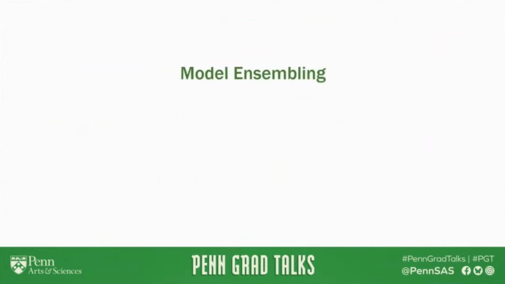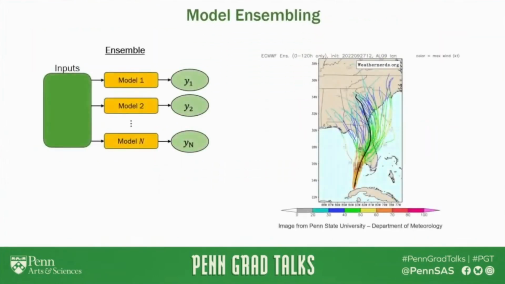Model ensembling consists of having different models make independent predictions instead of relying on a single model. It's been used for decades in high-stake fields such as hurricane forecasting. Here's an ensemble forecast of Hurricane Ian from 2022. Most models show it passing through Florida into Georgia, but some of them predict Alabama or instead the Carolinas.